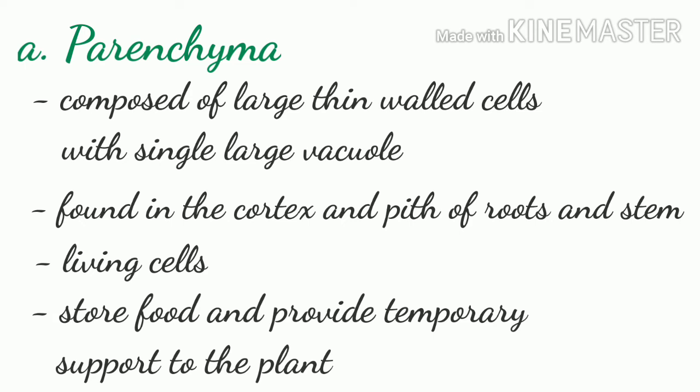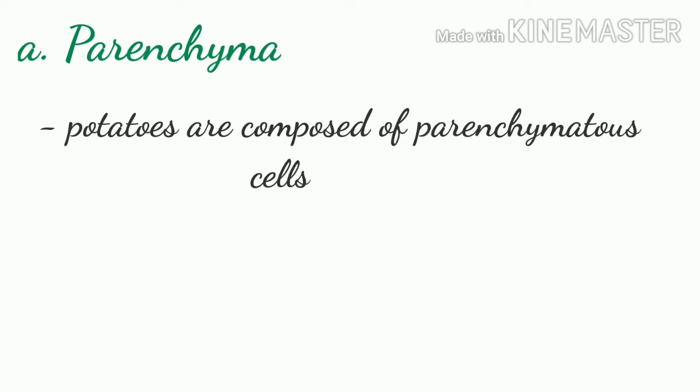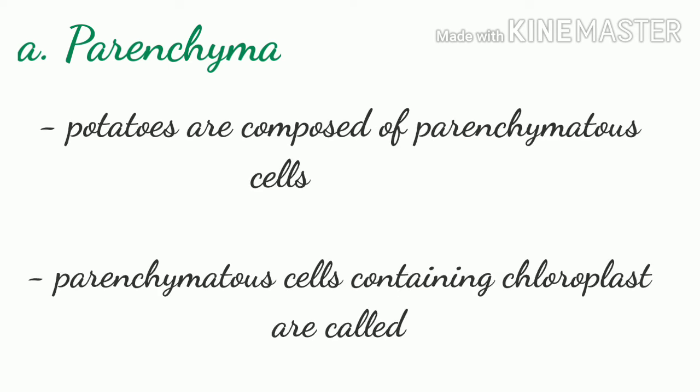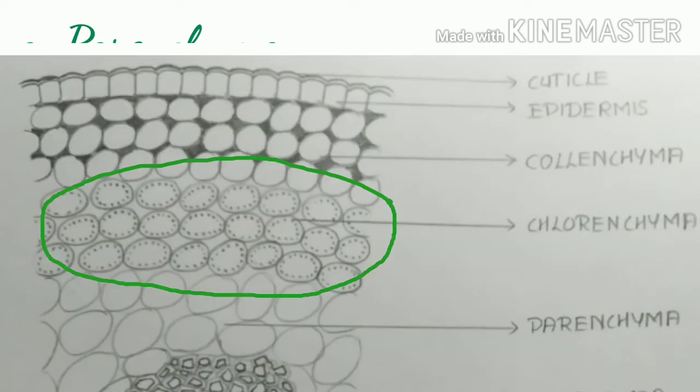They store food and also provide temporary support to the plant. Potatoes are mainly composed of parenchymatous cells. Some parenchymatous cells, particularly in the leaf, contain chloroplast and are called chlorenchyma, which helps the leaf to produce food.